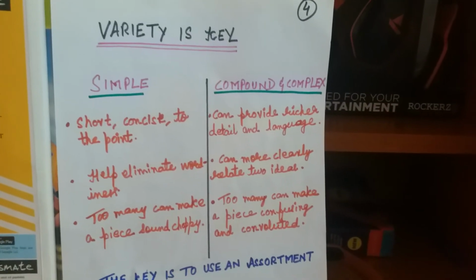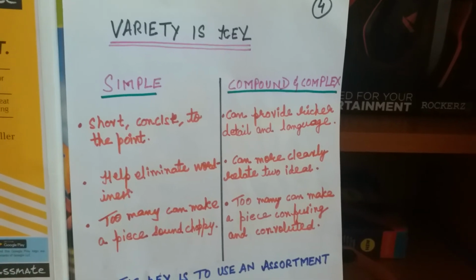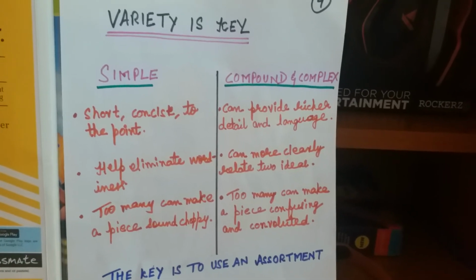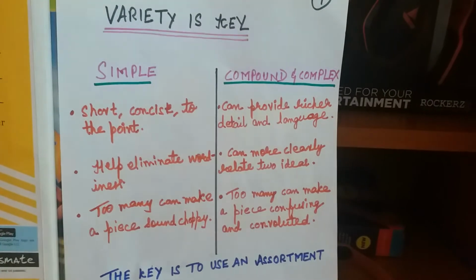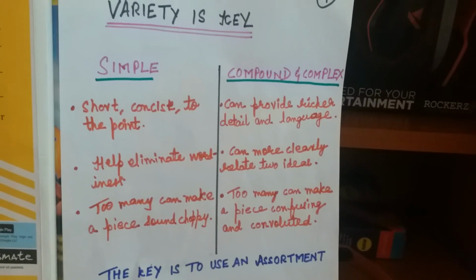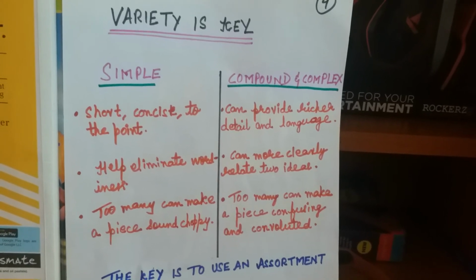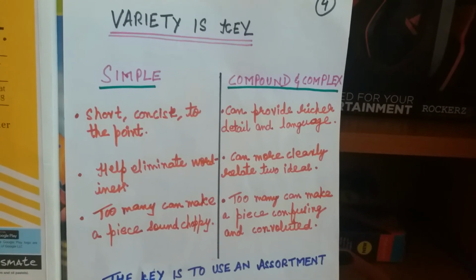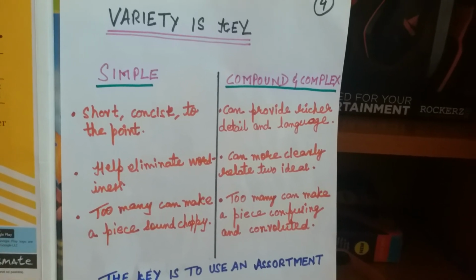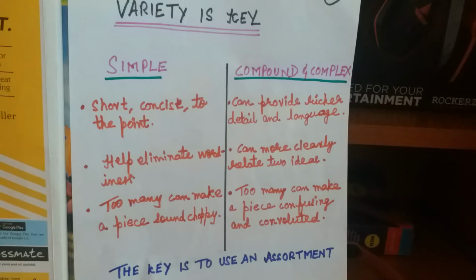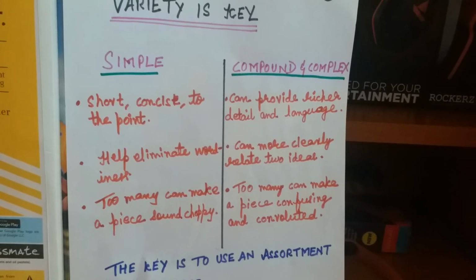Now for you people, I have just written like a variety is key. That means some differences which we have seen. You can say it could be a concluding part. Simple sentences, it is not a difference between that and this. It is some points about simple, some points which are common for compound and complex. Simple is short, concise, to the point.